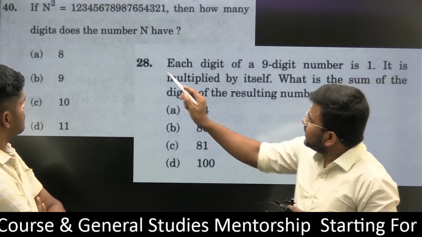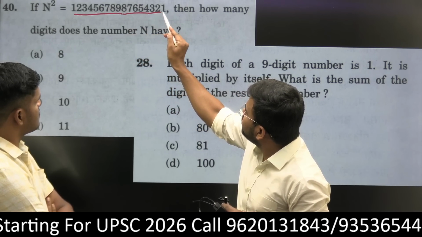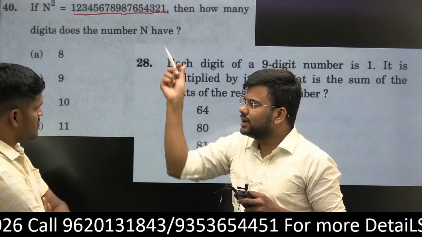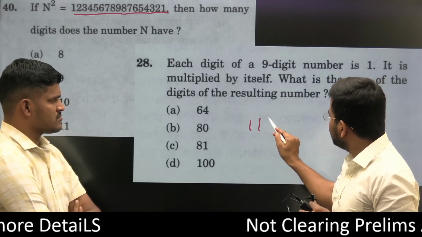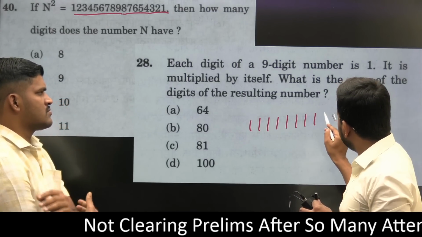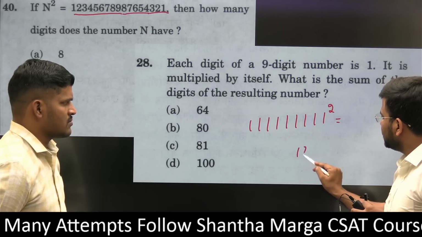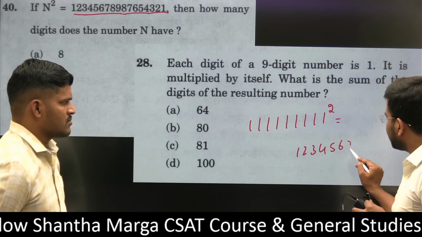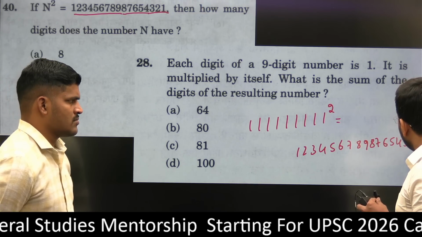Here they are asking you 1, 2, 3, 4, 5, 6, 7, 8, 9, 8, 7, 6, 5, 4, 3, 2, 1. As soon as you see this number, it's easy. You should get it from the question itself. It is the square of 1, 2, 3, 4, 5, 6, 7, 8, 9 ones. How do you represent this? Obviously, 1, 2, 3, 4, 5, 6, 7, 8, 9, 8, 7, 6, 5, 4, 3, 2, 1.